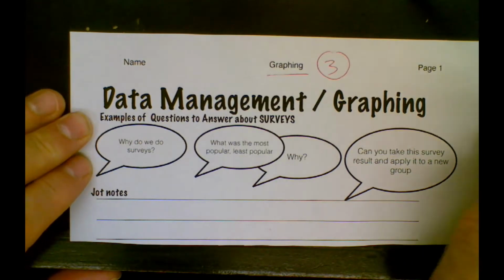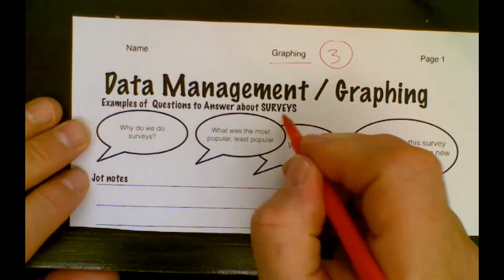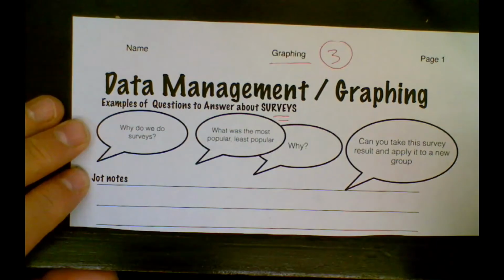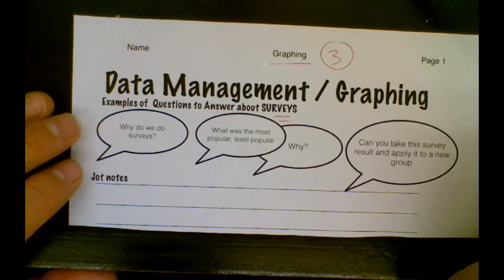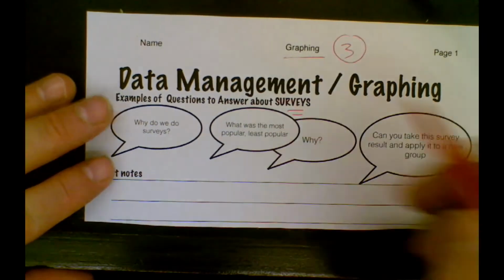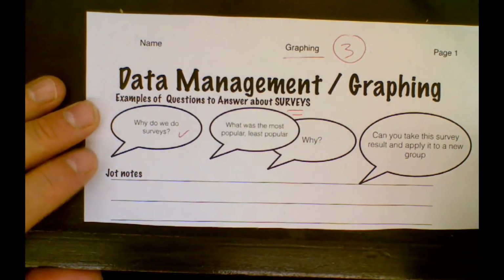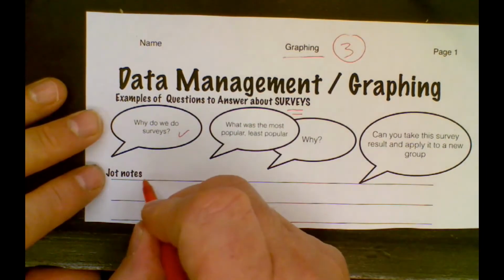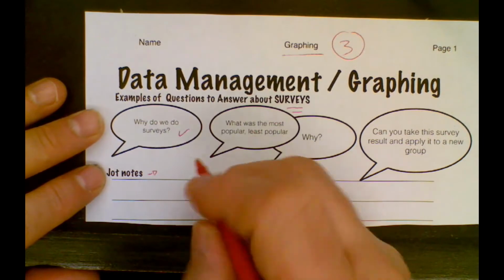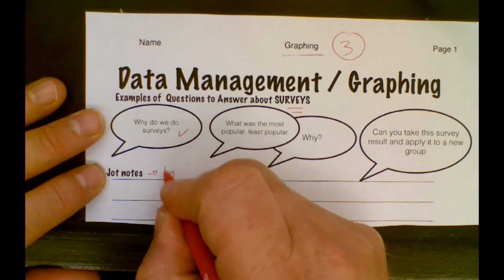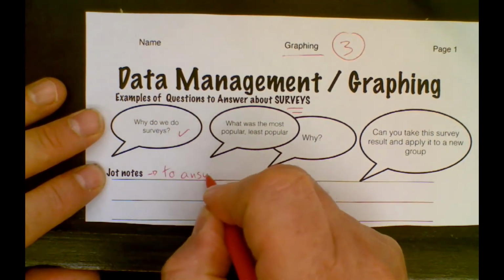Let's talk about graphing. One of the first things we did was we talked about surveys where you ask questions. Here's some questions that you could consider. Why do we do surveys? And in the jot notes, you could write something like, obviously to answer questions.